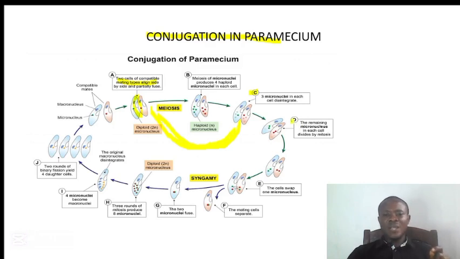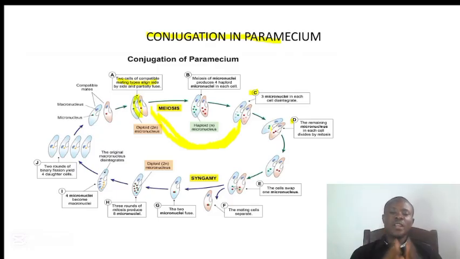Now in D, what will happen? The remaining micronucleus in each cell will divide by mitosis. This time not meiosis but by mitosis. By mitosis, when a cell divides, it will give us two. When two of them divide, they will give us four. When the four of them divide, they will give us eight. So this one cell here, the remaining one, will divide by mitosis and it will give us two diploid cells.